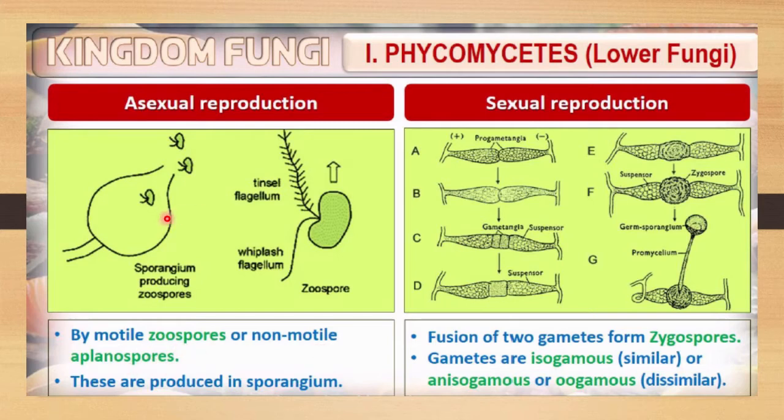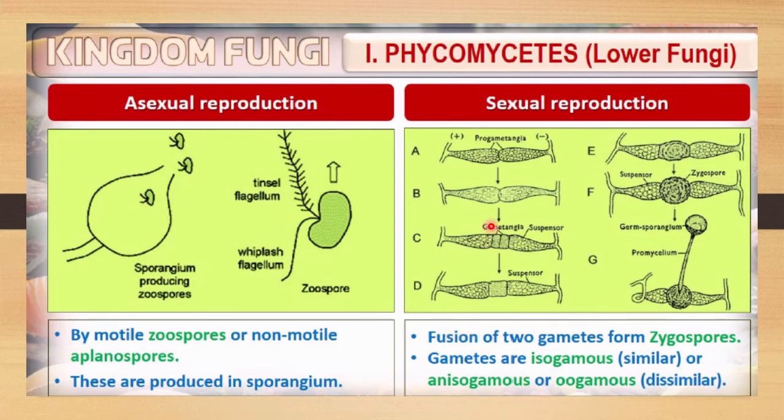Here you can see a sporangium which is having zoospores. Zoospores may have flagella: this is a branched tinsel type of flagellum, and this is a whiplash type of flagellum. These two types of flagella may be there in the zoospores. So by motile zoospores or non-motile aplanospores, they show asexual reproduction. These are produced in a sporangium. This is the body in which spores are formed, and it is called the sporangium.